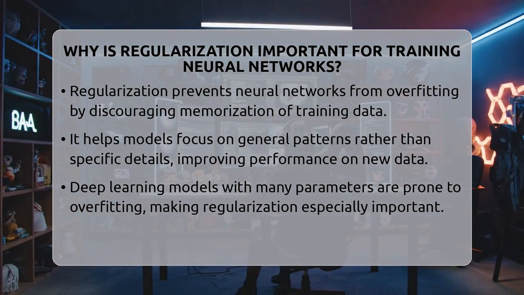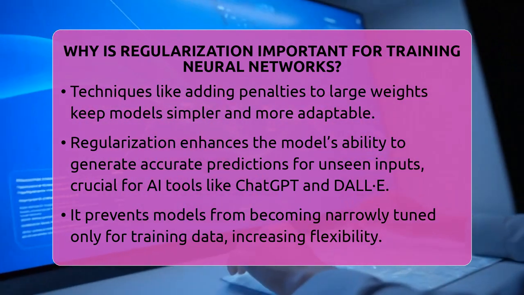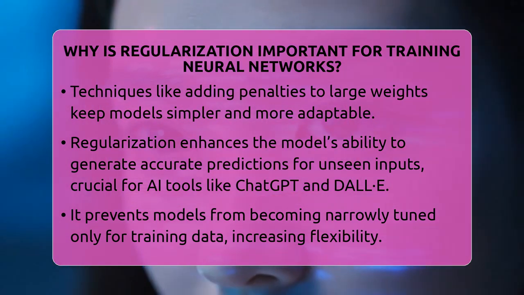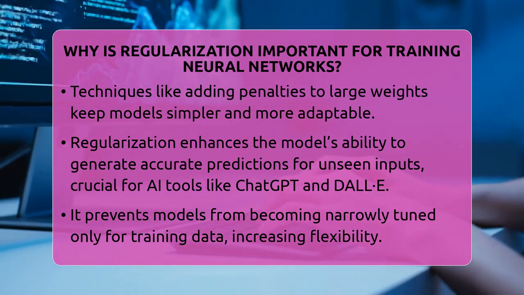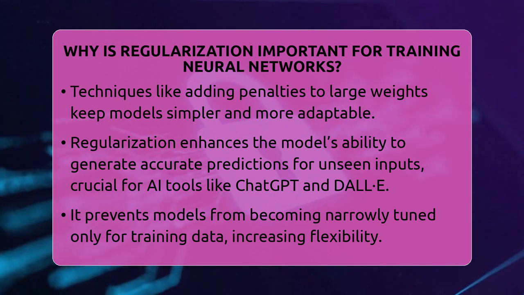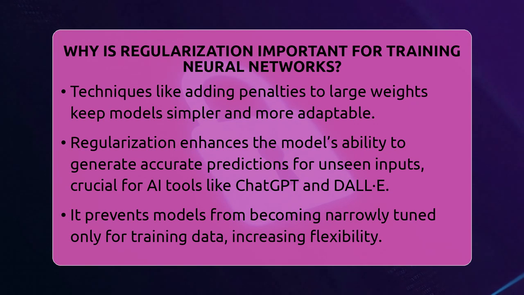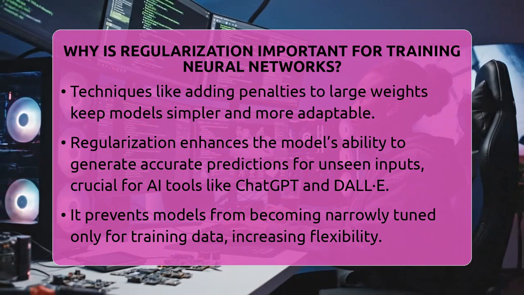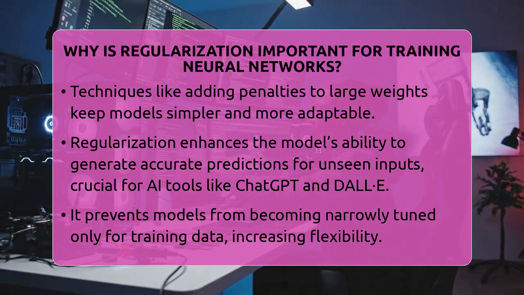One reason regularization is so important is because it improves the model's ability to make accurate predictions on new data. This is especially true for applications like ChatGPT, DALL-E, or Midjourney, where models generate text or images based on prompts they have never seen before. If a neural network memorizes the training data, it can't adapt well to new inputs. Regularization prevents this by encouraging the model to learn the underlying structure rather than just the specific examples.